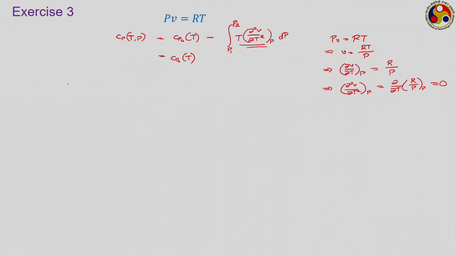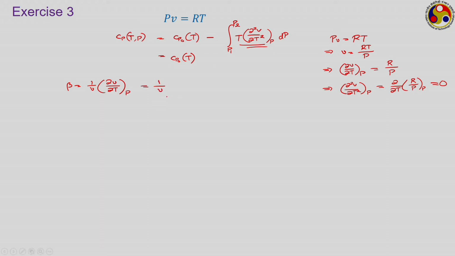Now, let us try to evaluate the relationship between Cp and Cv, that is the Mayer equation. For this, first we evaluate beta. So, beta is 1 by V dou V dou T at constant pressure. Let us evaluate this.